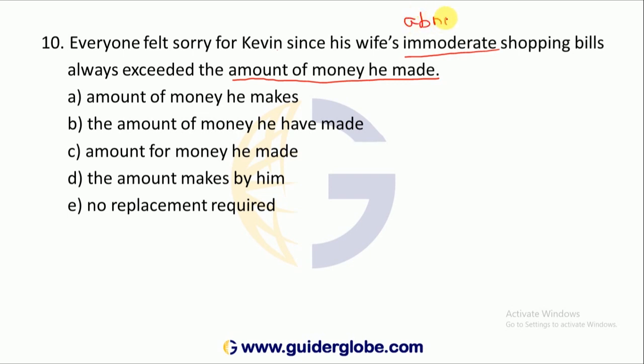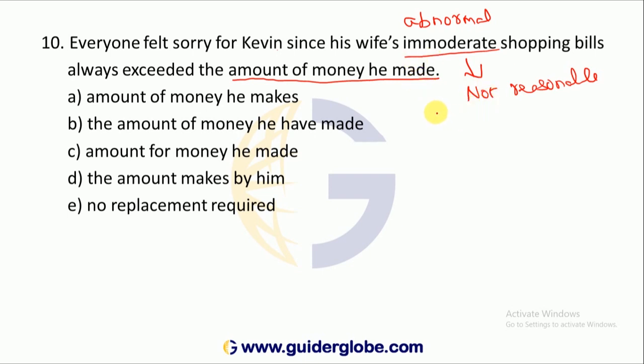That means she used to spend more money on shopping. That is the meaning. Immoderate, not reasonable. Unreasonable, abnormal bills always exceeded the amount of money he made.